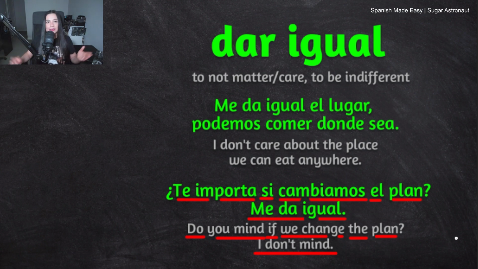Remember, it could also mean it doesn't matter. I don't care. I'm indifferent to it. Or just I don't mind. I know I don't have that meaning here, but igual can mean quite a few things. And in general, when you say me da igual, that means I don't mind, I don't care, it doesn't matter, I'm indifferent to it.